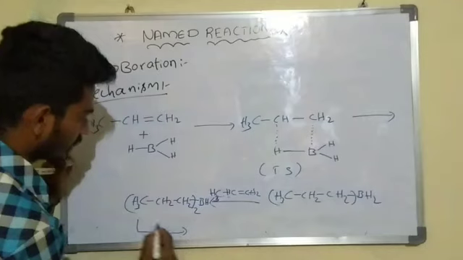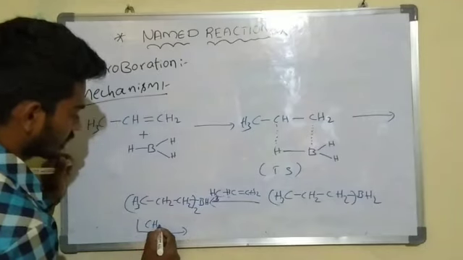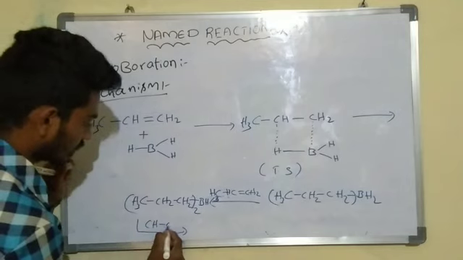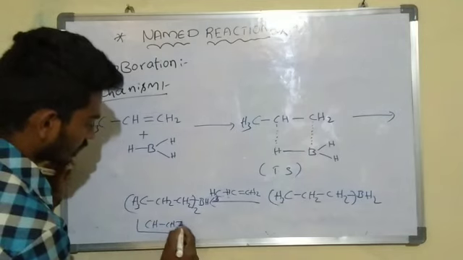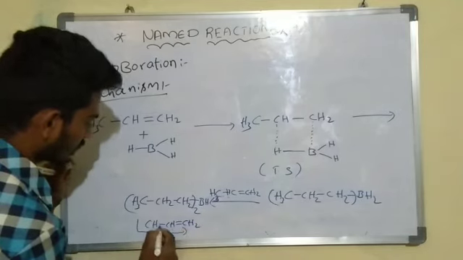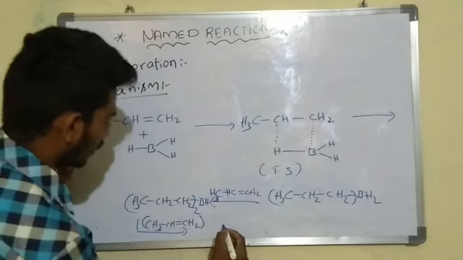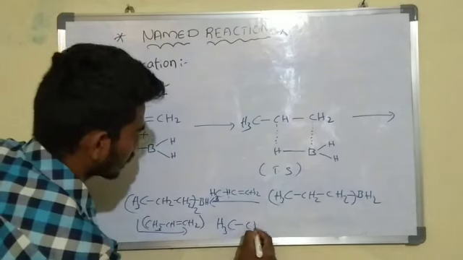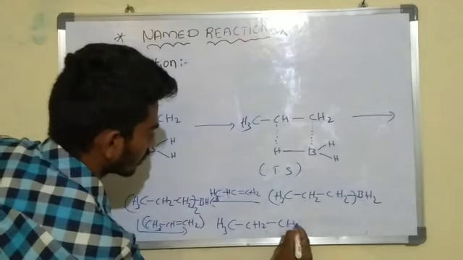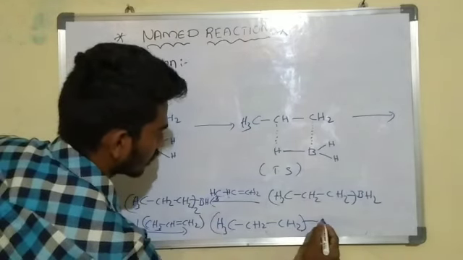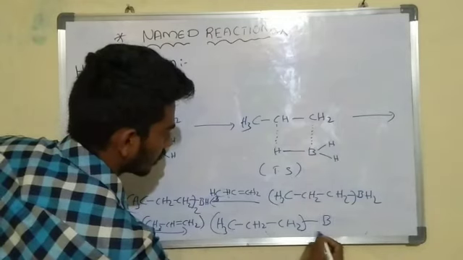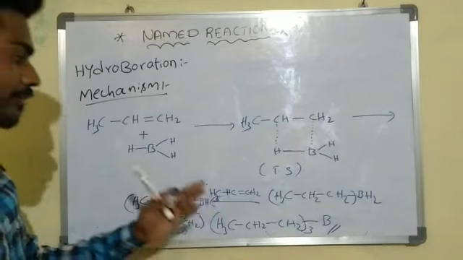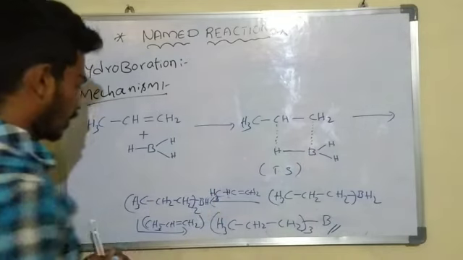Again it is treated with alkene to form our required product, that is trialkyl borane. This is our required product, trialkyl borane.